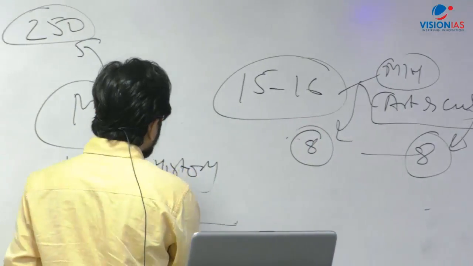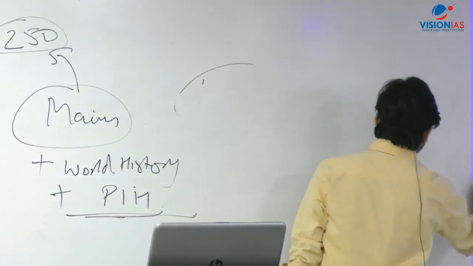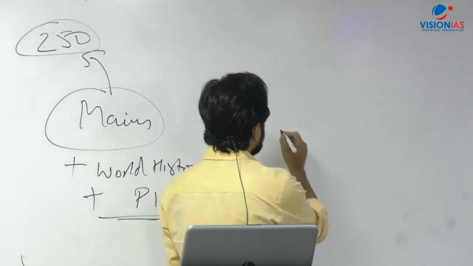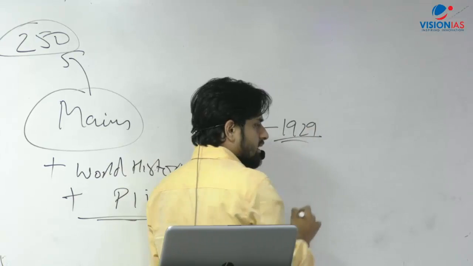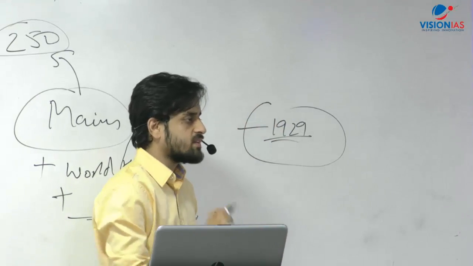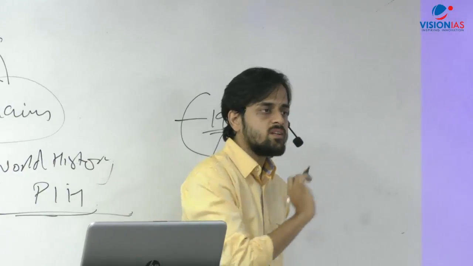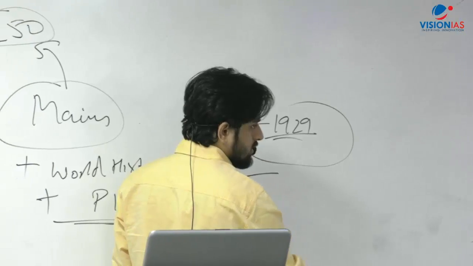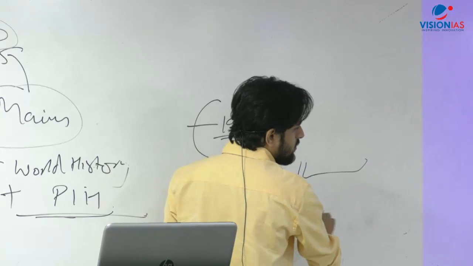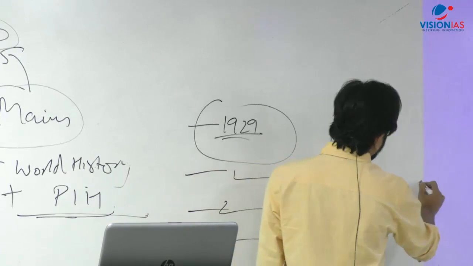Okay, so for example, there have been recurrent questions on certain aspects. For example, there has been a question twice, I think thrice in the past 6 years on the 1929 session of the Congress and its significance in the prelims examination. What was the 1929 session of Congress about? That is a question in the prelims examination, and then there are 4 options: here the call was given for Swaraj, here the call was given for Purna Swaraj, here for the first time fundamental rights were discussed, etc. And then there are options A, B, C.